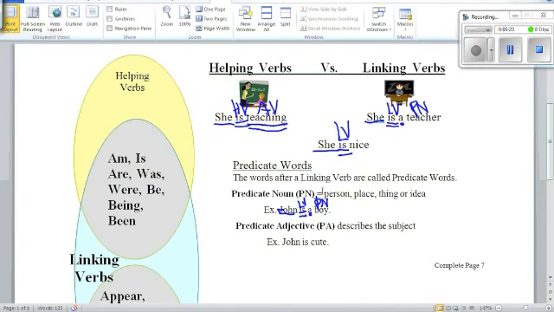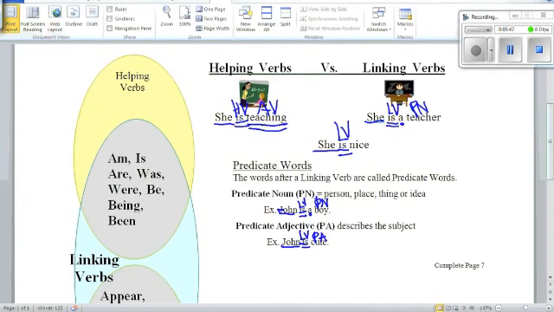It comes after the linking verb and it's a noun. Now, predicate adjective describes a subject. John is our subject. Is doesn't have another verb for it to help, so that means it's a linking verb. And then cute doesn't have a noun indicator before it. It's an adjective, so it is our predicate adjective.